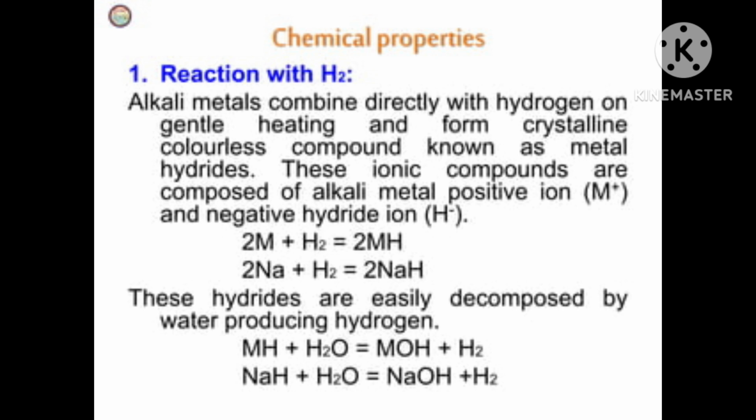That's why the alkali metals readily react vigorously with halogens to form ionic halides, means M plus X minus. X means chloride ions, halogens.